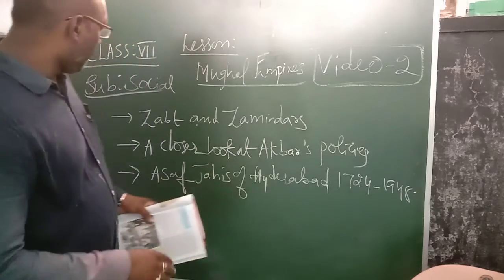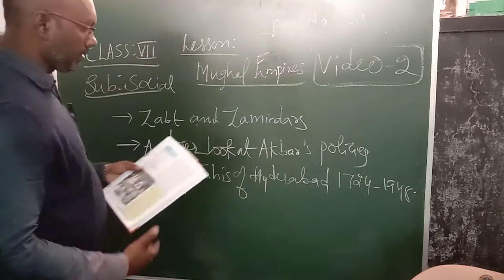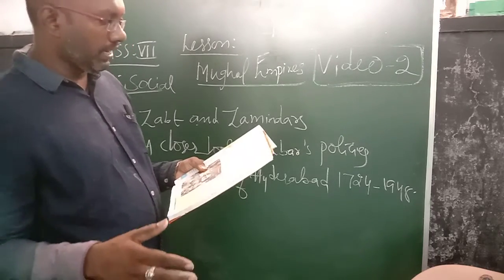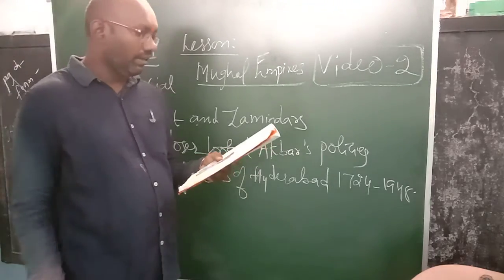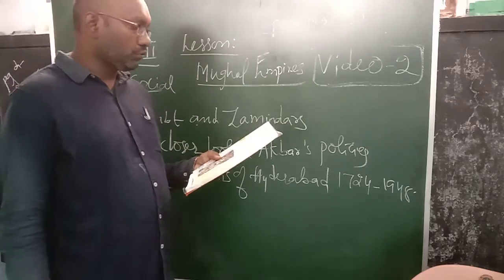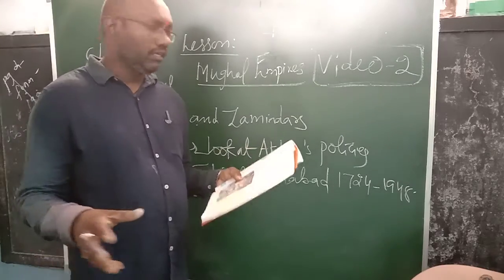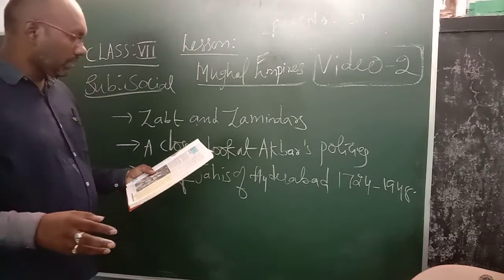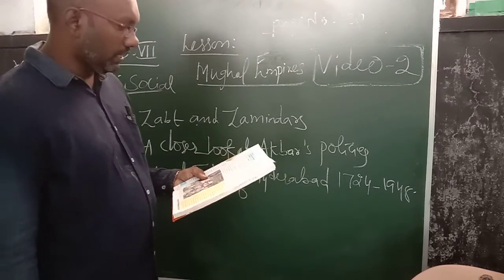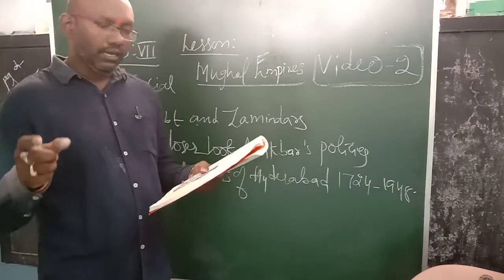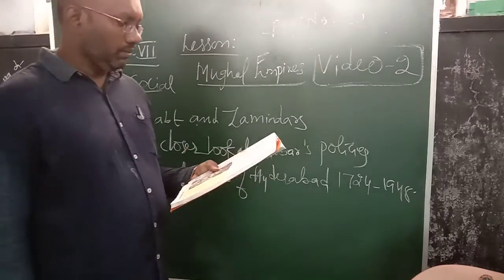Now we are going to discuss a closer look at Akbar's policies. The broad features of administration were laid down by Akbar and were elaborately explained and discussed by his friend and member of his court, Abdul Fazl, in his book the Akbar Nama. Abdul Fazl and Akbar both discuss the policies for the people in Mughal time.